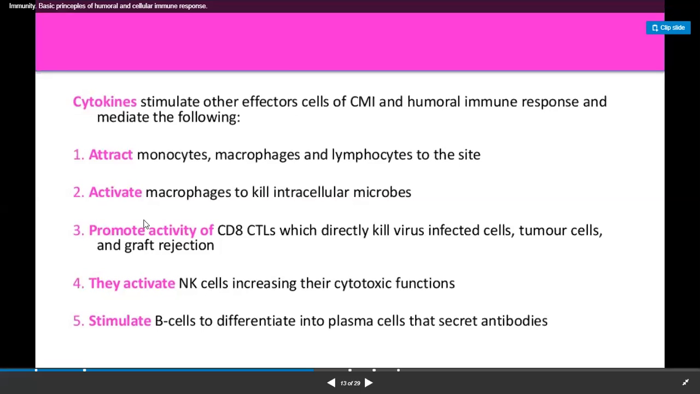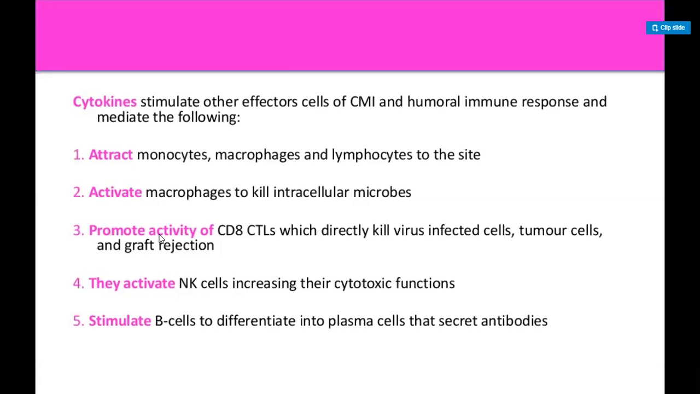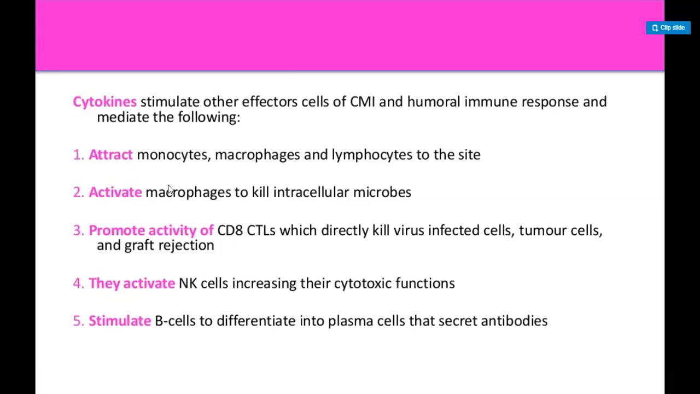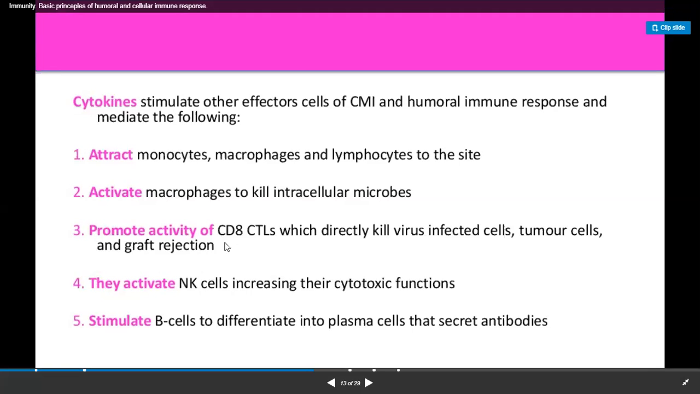These activated cytotoxic cells can activate natural killer cells. Okay, there is not so much difference between the cytotoxic cells and natural killer cells. These cytotoxic cells can activate the natural killer cells, and T helper cells can also stimulate the proliferation and differentiation of B cells, which results in the development of antibodies.